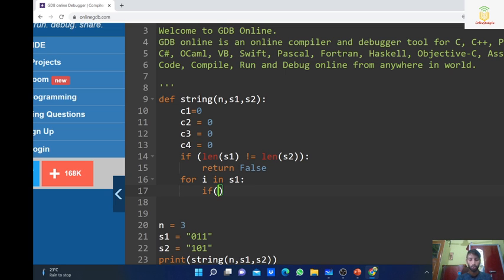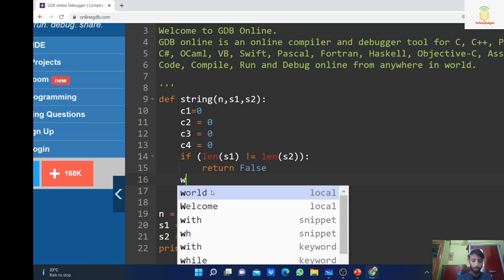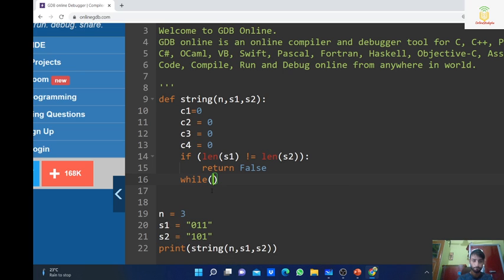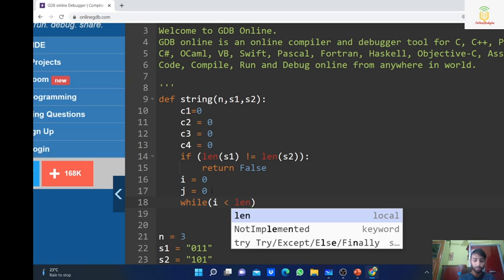You can also do the while loop version. While i is equal to 0 and j is equal to 0, we can run our loop in a single pass while i is less than length of S1.